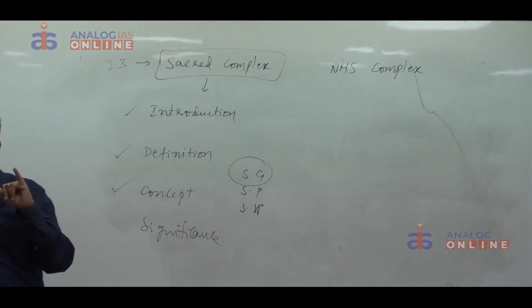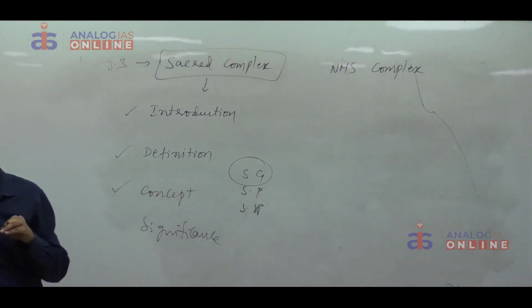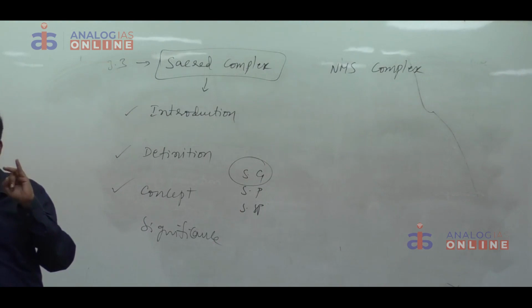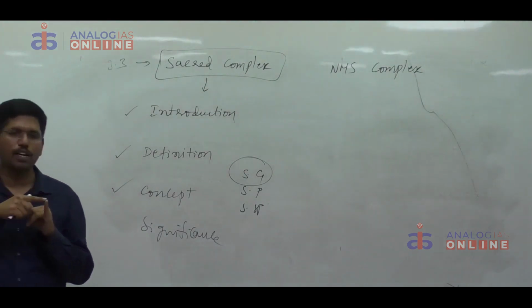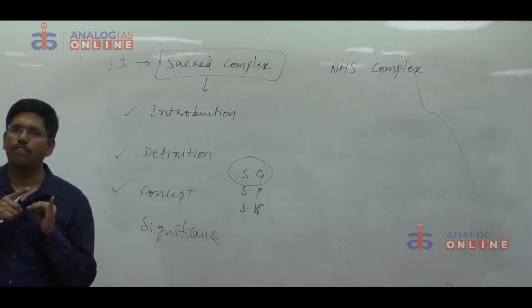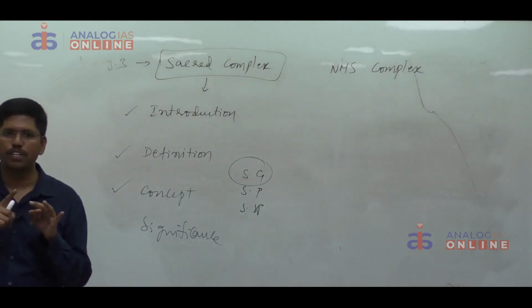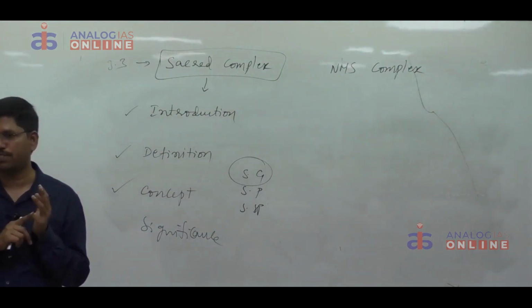According to him, a sacred complex represents or reflects a level of combination, compromise and continuity of great and little traditions. Once again I am repeating, combination, compromise and continuity of great and little traditions. In the examination you have to write in this sequence only. First a combination, after that compromise, adjustment, after that continuation to the next generation.